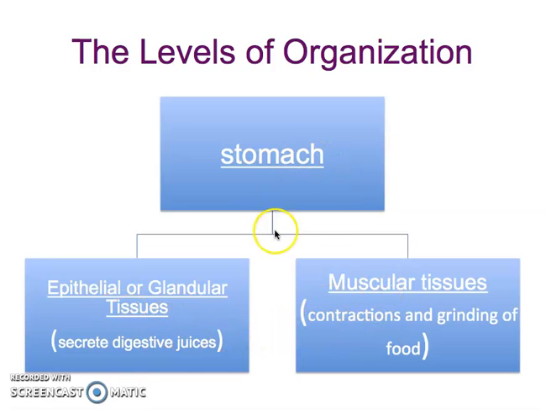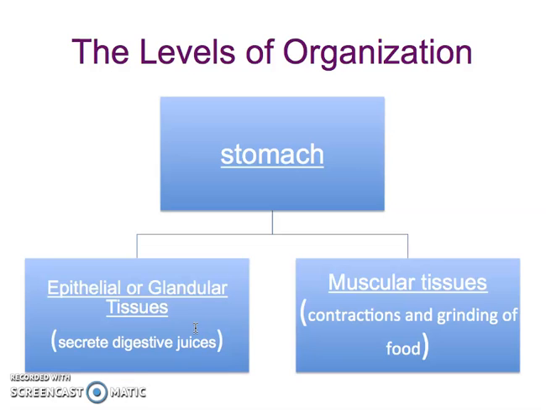For the complete functioning of this organ, we depend on the functions performed by both types of tissues. The first one we call epithelial or glandular tissues. That is the type of tissue which has to secrete digestive juices. These are secretions produced by the stomach for the purpose of digestion.